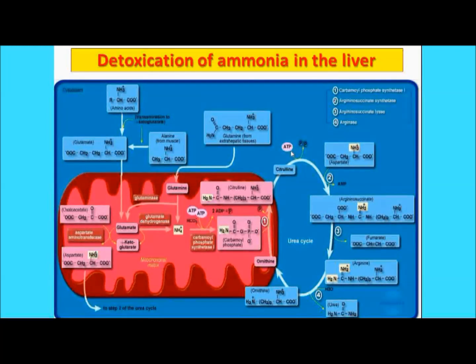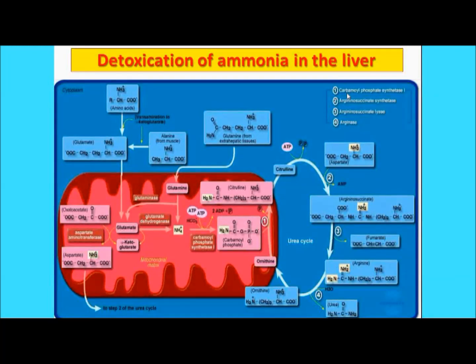This citrulline will utilize this ATP and form the aspartate. From this, it will again form the arginosuccinate. It will leave one molecule of fumarate, and this arginosuccinate will now form the arginine. These processes are taking place in the cytoplasm, I remind you, right? It will form the arginine, and from here you will get the urea. Once it leaves out one molecule of urea, it will again form the ornithine, and this ornithine will again enter the mitochondria. So this is the process.